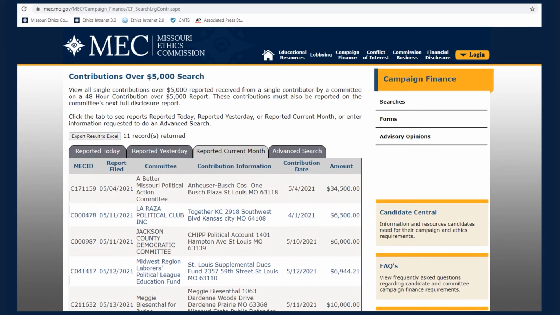As you can see, the search results include the MEC ID of the committee reporting the contribution, the date the report was filed, the name of the committee reporting the contribution, the name and address of the contributor, the date the contribution was made, and the amount of the contribution.